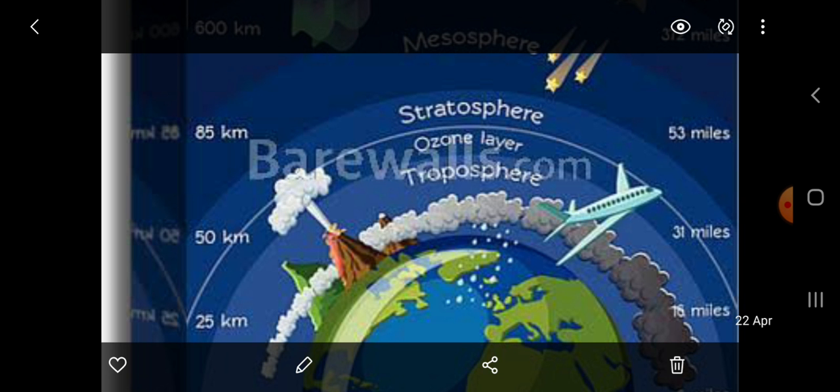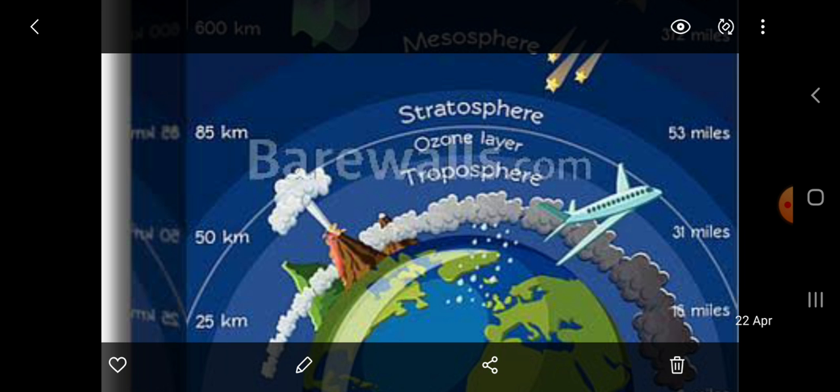Meteoroids entering the earth's atmosphere generally get burnt in this layer, and long distance aircrafts fly in the lower part of the stratosphere. Why? Because to take the advantage of the lack of air resistance. So here you can see in stratosphere the ozone layer is there, as well as meteoroids while entering the atmosphere get burned, and long distance aircrafts are flying in the lower part of the stratosphere.